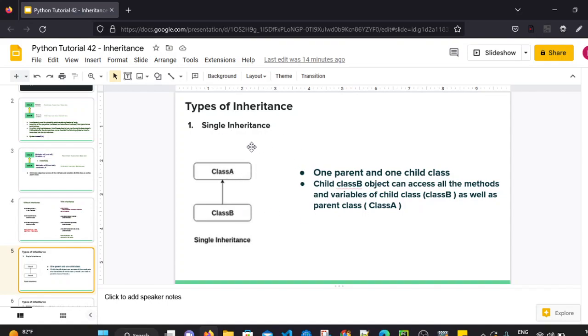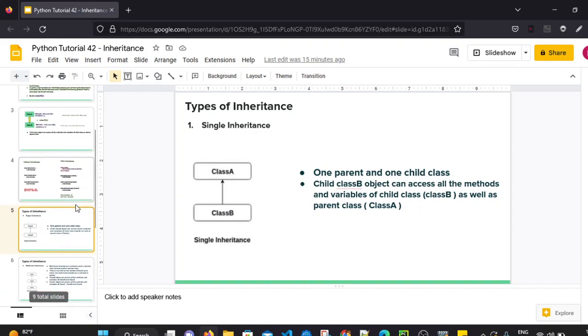Single inheritance will have one parent class and one child class. So here class A is a parent, class B is a child class, and a child class B object can access methods and variables of its own class B, as well as the variables and methods of class A. This is single inheritance, where there is only one parent and one child, and the child object can access all the methods and variables of the parent class as well as the child class.